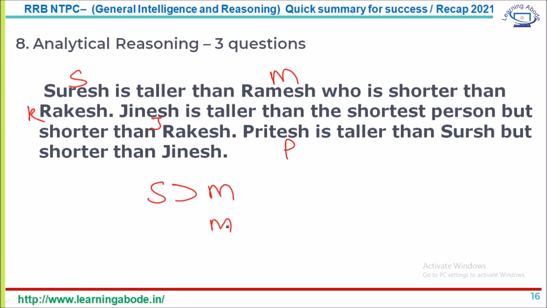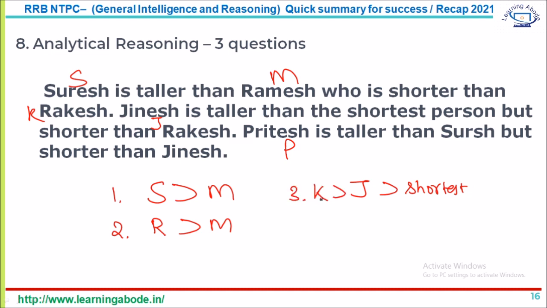So Ramesh is shorter than Rakesh. This is the first statement and second statement. And Jinesh is taller than the shortest person, but shorter than Rakesh.